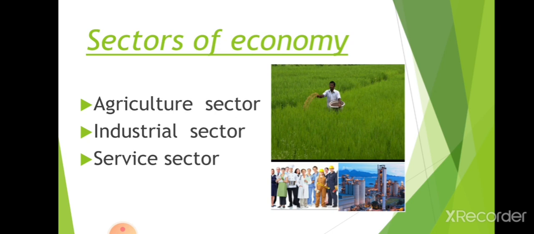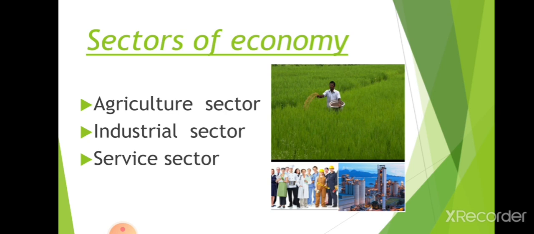The goods required for the society are produced from the agriculture sector, and what is produced in the agriculture sector is used as raw materials in the industrial sector. Using the raw materials from the agriculture sector, the industrial sector produces the things needed for the society.